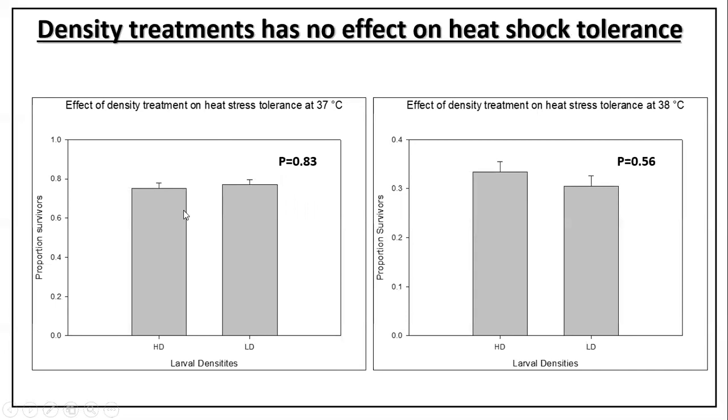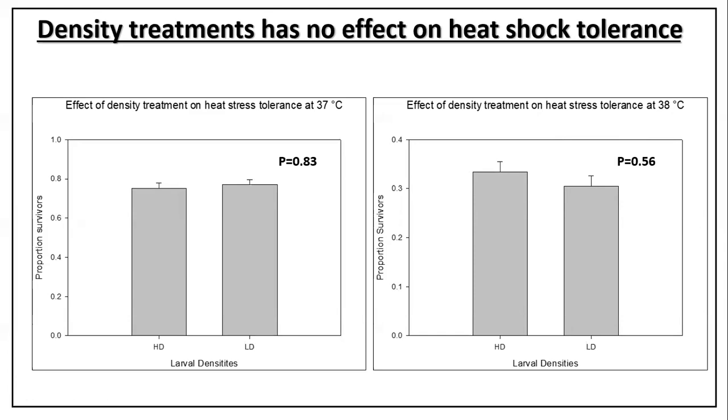Surprisingly, there was no effect of density treatment. As you can see in the left panel, on the x-axis, HD stands for high density and LD stands for low density. There was no significant effect of density on proportion survivorship. Similarly, at 38 degrees Celsius, there was no significant effect of density treatment on proportion survivorship.